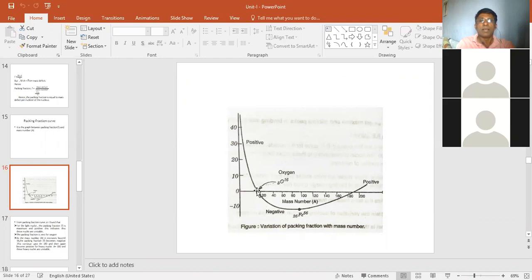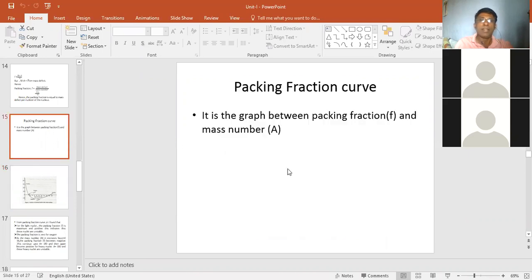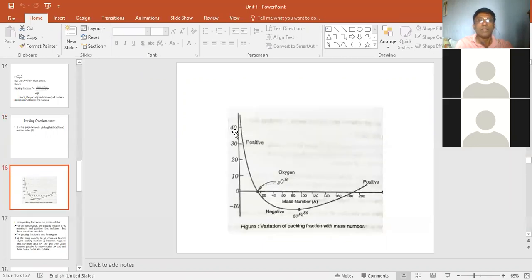After that, for oxygen, at mass number 16, it comes onto the x-axis. After that, it becomes negative, and for the heavy elements again it becomes positive. So for the light atoms and for the heavy atoms the packing fraction is positive, whereas for the middle numbers,